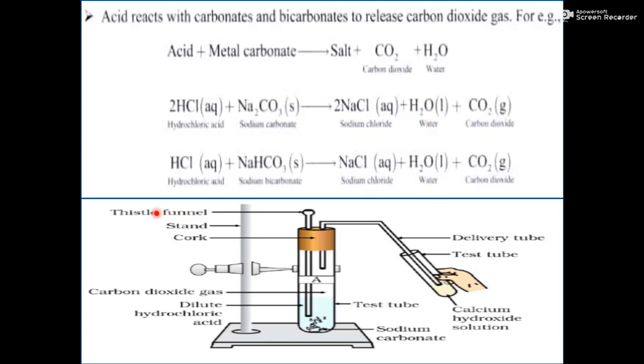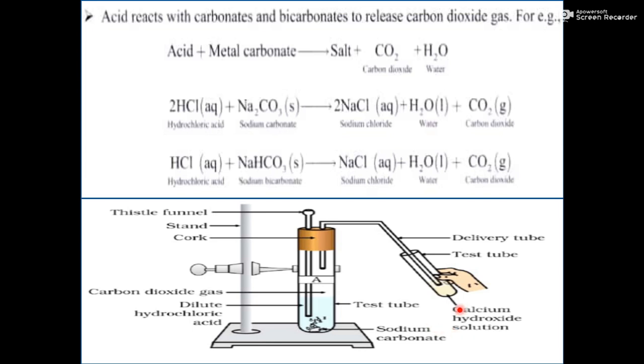We will discuss an activity. This one is the activity. In this test tube, we have taken acid and sodium carbonate. So acid reacts with sodium carbonate. Again bubbles are formed, but we don't know which gas these bubbles are. So these bubbles pass through this tube and enter another test tube, and this test tube contains calcium hydroxide solution. This calcium hydroxide solution, in simple language, is known as lime water.